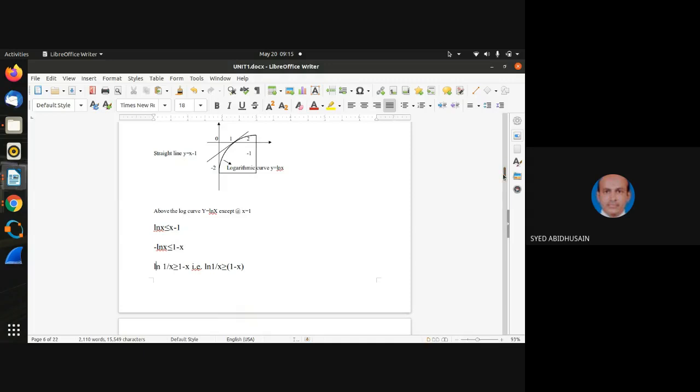So instead of ln of x less than or equal to x minus 1, if I change the sign, that means if I multiply both sides by minus 1, it will become minus ln of x less than or equal to 1 minus x. Earlier it was x minus 1, right? In the earlier equation it is ln of x less than or equal to x minus 1, but since I multiplied both sides by minus 1, it becomes minus ln of x less than or equal to 1 minus x now, right?